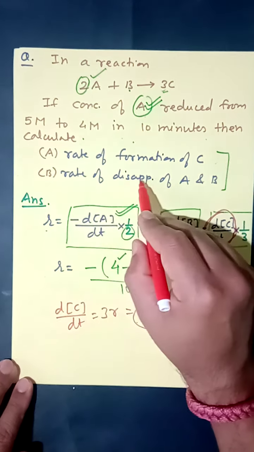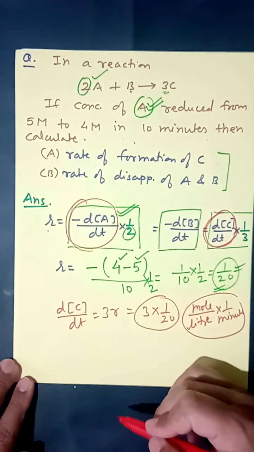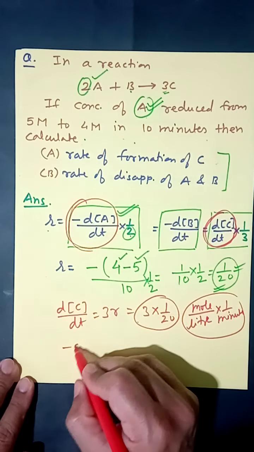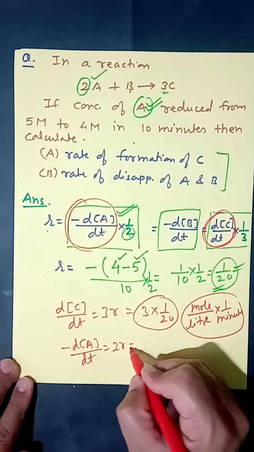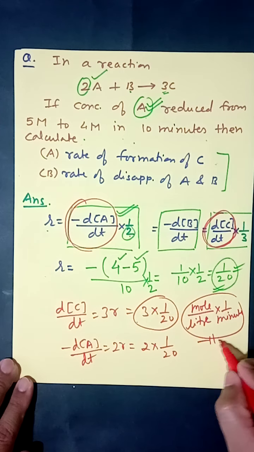The second part, rate of disappearance of A and B. In the formula, rate of disappearance of A is twice R, so it equals 2 into R, where the value of R is 1 upon 20. Once again the same unit.